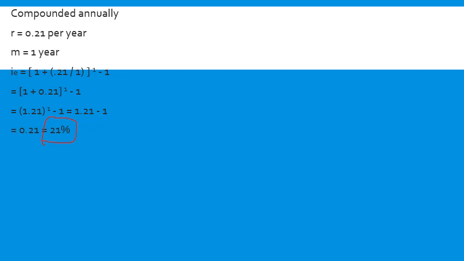Now let us take the example of compounded semi-annually. R will remain as it is, and the year remains 1 year only, but here the compounding periods are 2, because we are calculating the interest twice a year, every 6 months. That is why M will become 2.